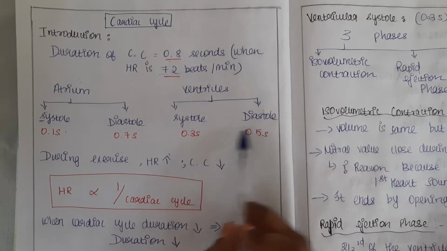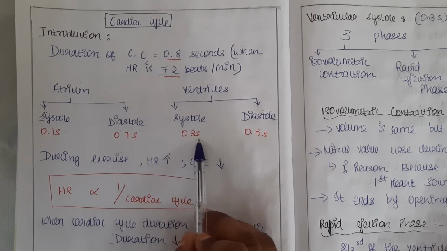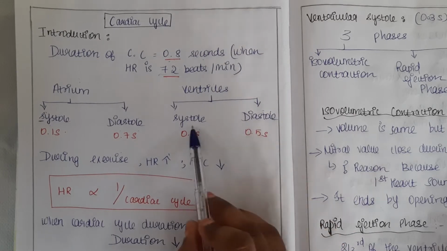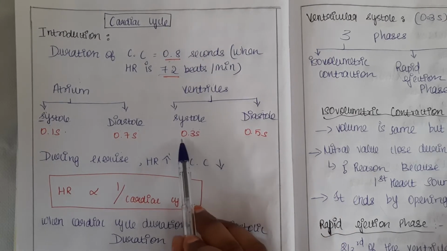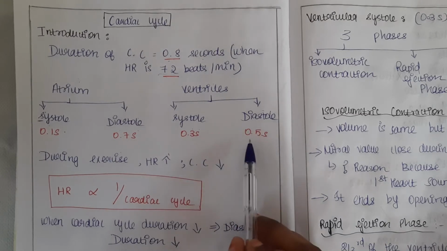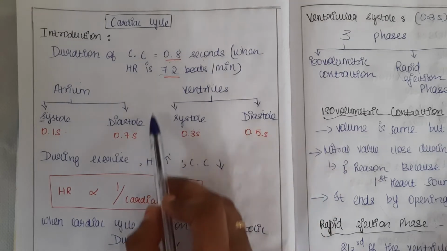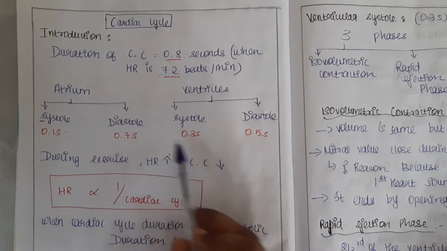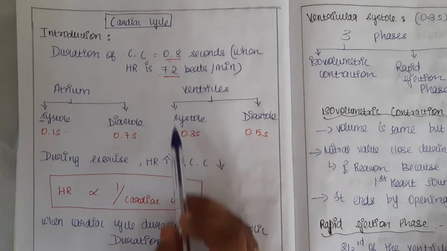Ventricular systole and diastole. Ventricular systole, S for shorter, so 0.3 seconds. Compared to this, the diastole is comparatively longer. That's why it's easy to remember: 0.3 seconds for systole and the diastole is 0.5 seconds. We'll see the ventricular part because this is most important for cardiac output. So we'll see about the ventricles, ventricular systole and ventricular diastole.